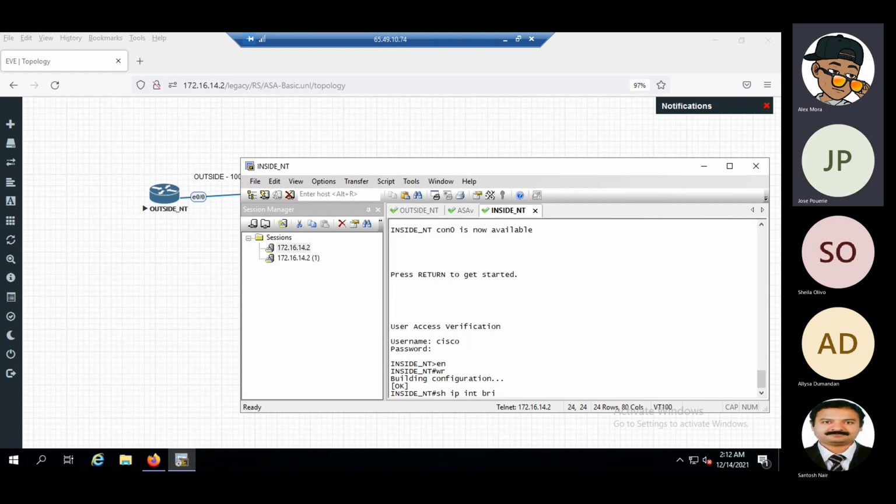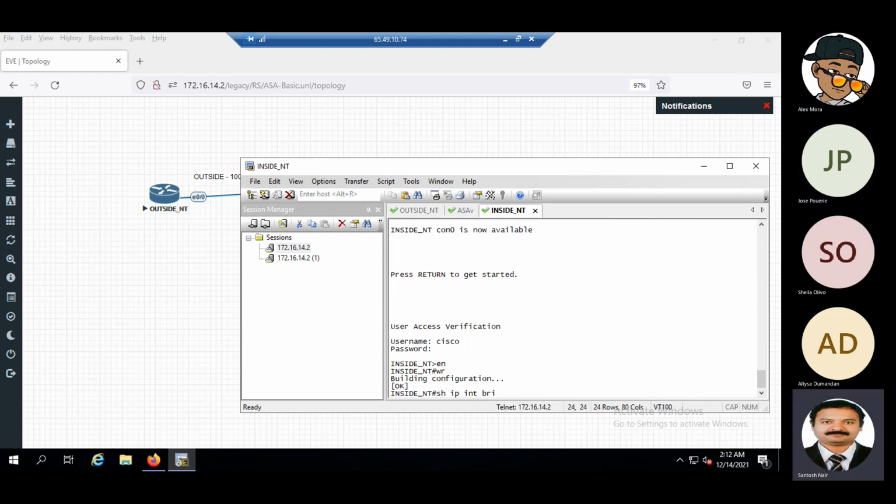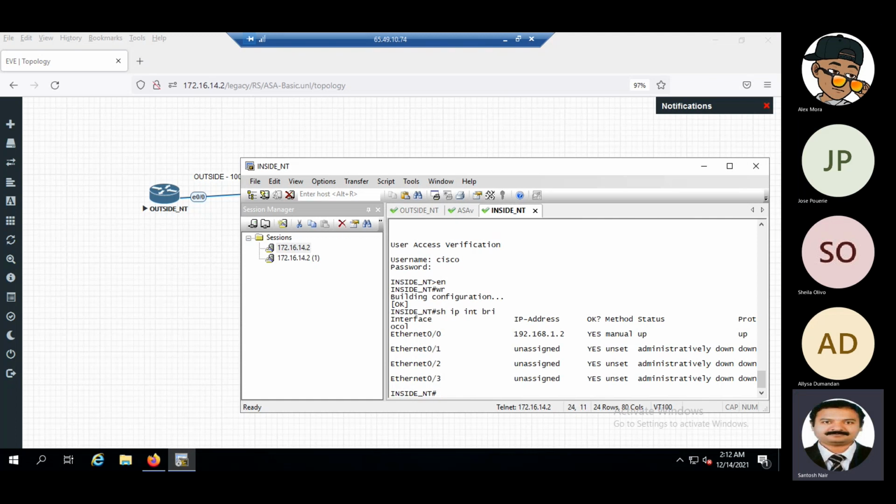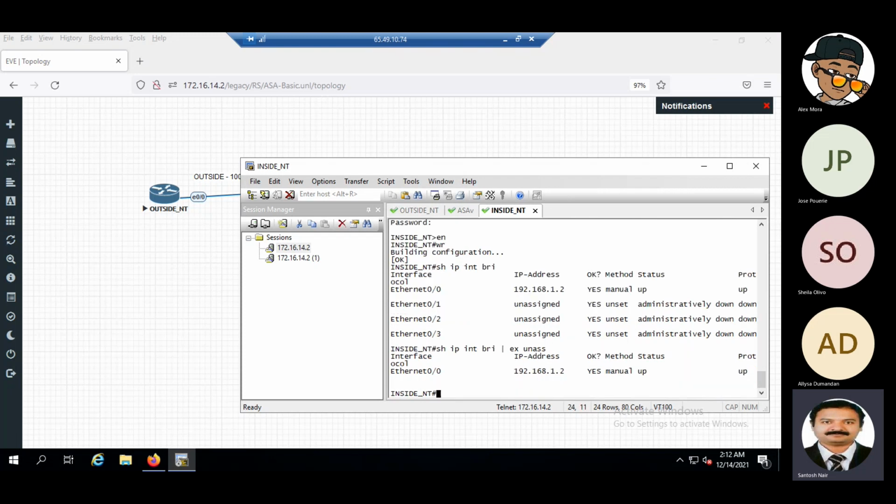So if we do it like this, a lot of interfaces will be there. So we can just do exclude unassigned. It will exclude all the other ports that do not have an IP address and only show us the interfaces which have an IP address.